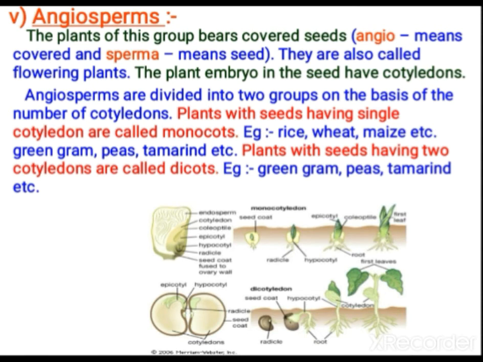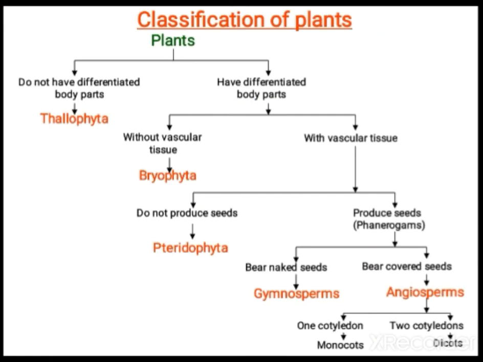So we studied 5 plant groups. In the previous class we studied Thallophyta, Bryophyta and Pteridophyta. In this class you studied angiosperms and gymnosperms. So now let us see the entire classification in detail. Plants, when they do not have well differentiated body parts, you classify them as Thallophyta. If the vascular tissue is developed, they are classified further. When they don't have vascular tissue, you call them Bryophyta, the amphibians of the plant kingdom.